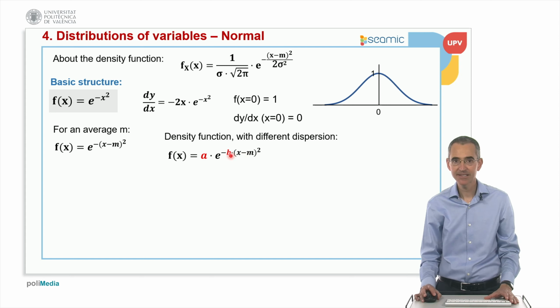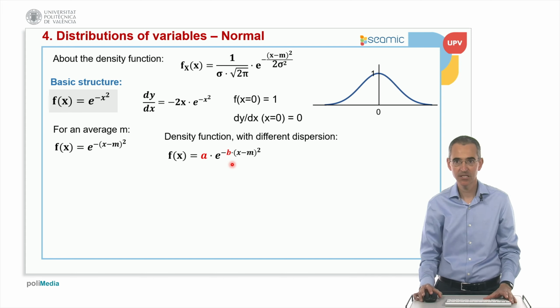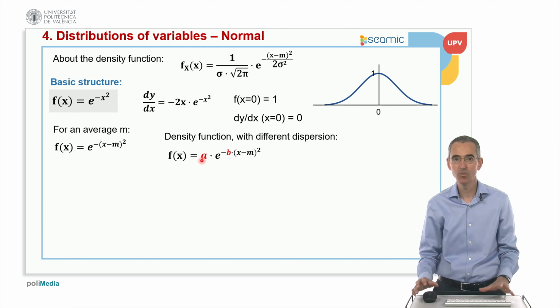Let's say I multiply the exponent by a coefficient b, so that the width of this density function can be different. And importantly, I have to multiply by a constant, because the area below any density function has to be 1.